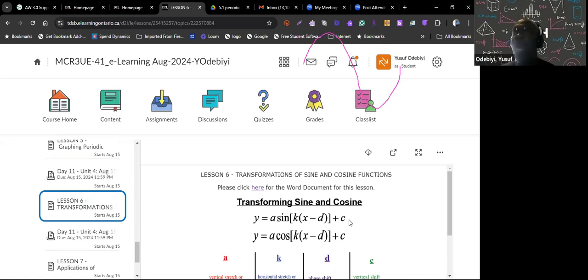Same transformations we had with the regular functions, where we transformed quadratic, and then also exponential. Now we're going to also transform periodic. Okay, so let's look at that. There's no video here, so we're going to look at the lesson.